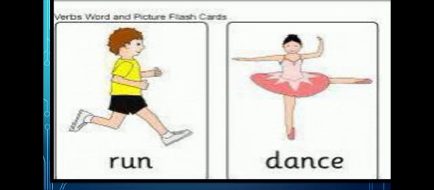Okay, now in one picture we have two action words. The first is run. A boy runs. What is he doing? He is running. He runs. And the second picture is about the girl, and she dances. She is dancing. The word is run, and dance is also a verb. Run, dance.